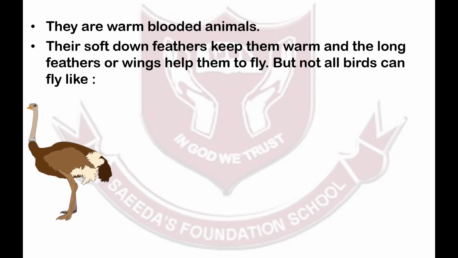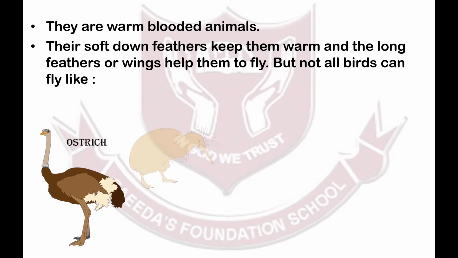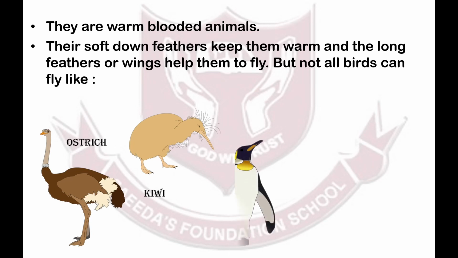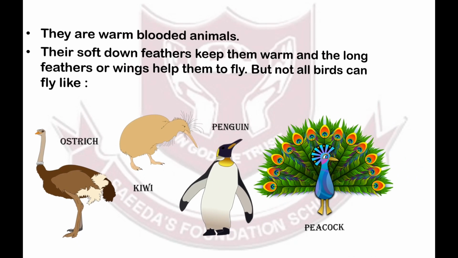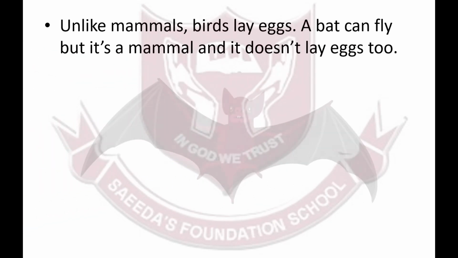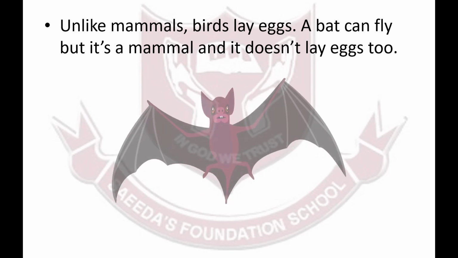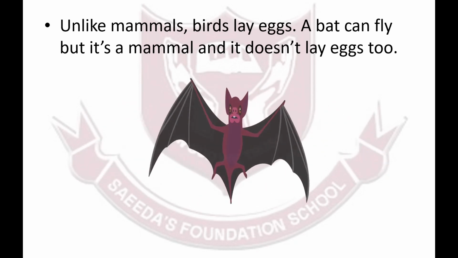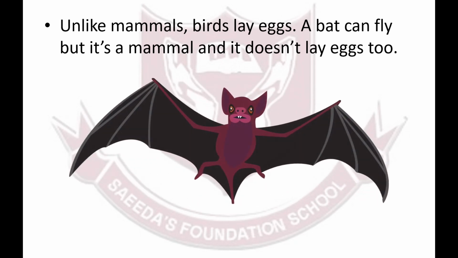But not all birds can fly; ostrich, kiwi, penguin, etc. cannot fly. Unlike mammals, birds lay eggs. A bat can fly, but it's a mammal and it doesn't lay eggs.